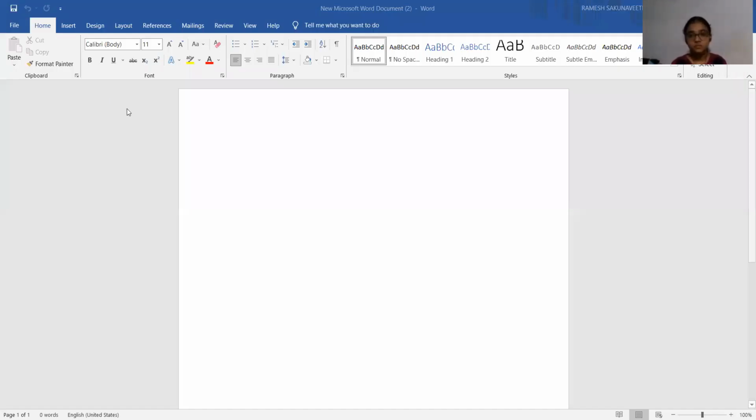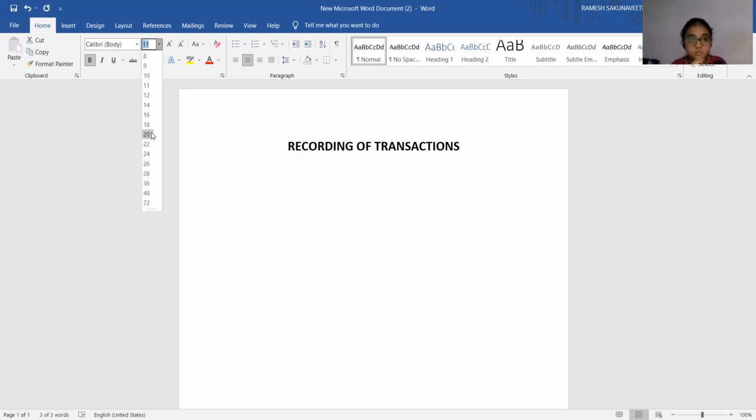Now you can see, irrespective of what is mentioned in your book, how recording of transactions is done, I will mention. Is it clear?